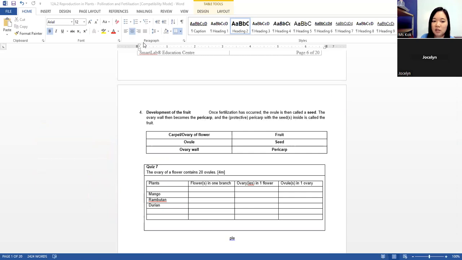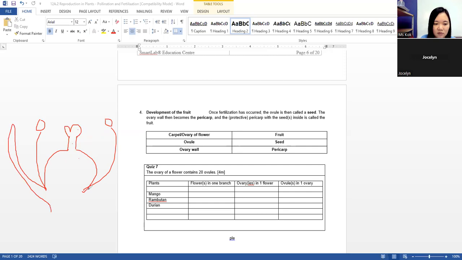So here you take note, this is the flower. This is the stigma, this is the style, this is the ovary, and then we have the filament, we have the anther. We also have petals, and then we have the sepal, like this. Okay?